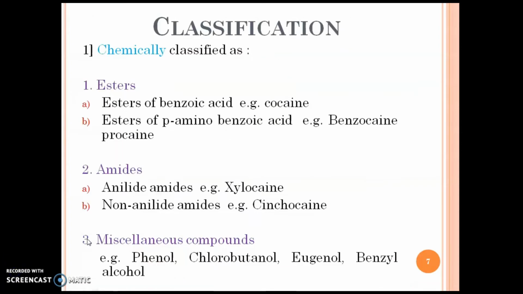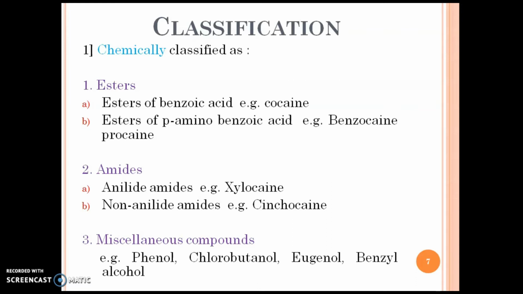Next slide is classification of local anesthetics. Mainly, local anesthetics are classified in two parts. First one is on the basis of chemical structure and second one is on the basis of origin. In the chemical classification, this is again classified in three main parts, that is esters, amides and miscellaneous compounds.